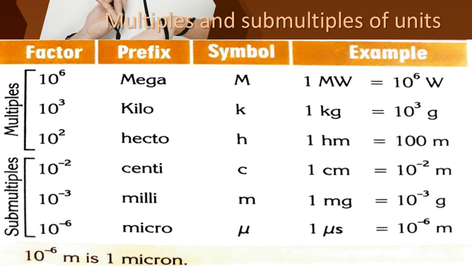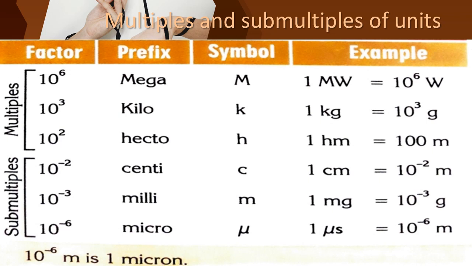So what are the factors we have learned? 10 power 6 mega. 10 power 3 kilo. 10 power 2 hecto.